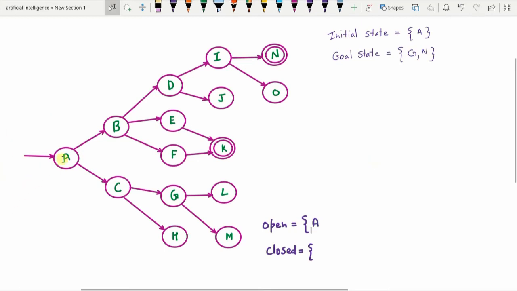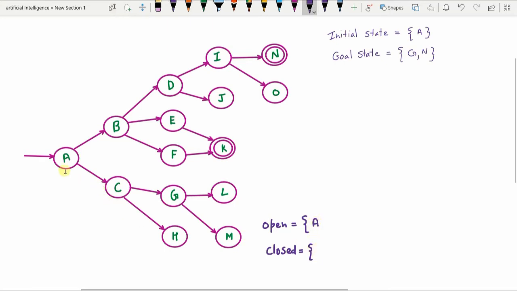Next we find out who are the children of A. Now A has two child nodes, that is B and C. After generating B and C, there won't be any more children left to be generated. So we will say then that A is already visited. So the children of A, that is B and C, we are going to add to the open list, and A itself will be removed from the open list and added to the closed list.